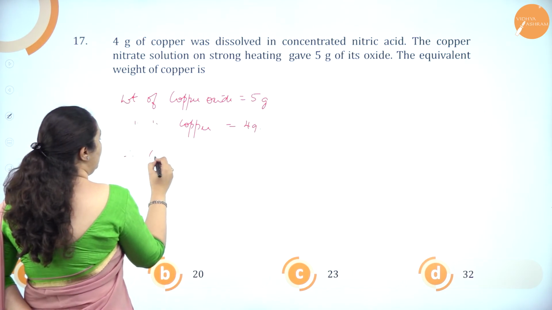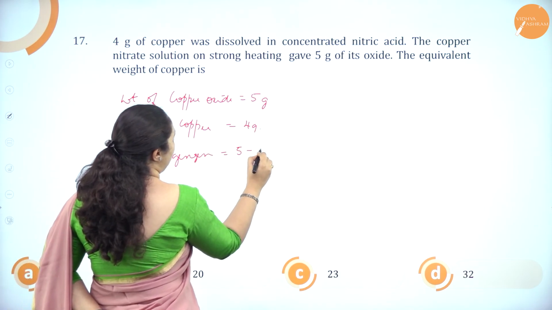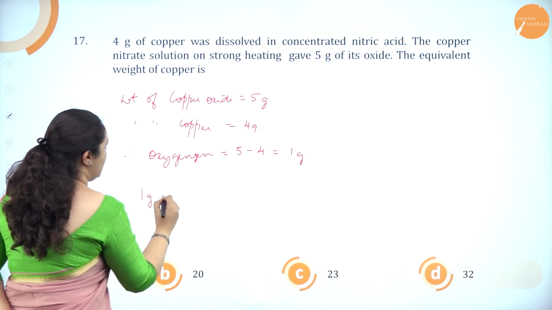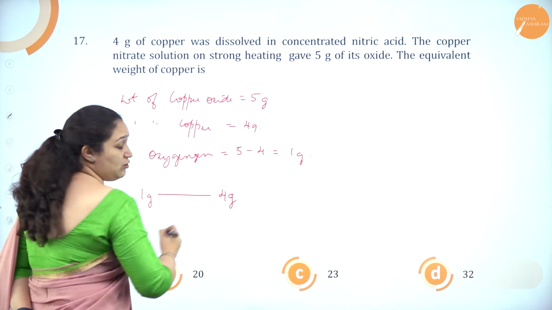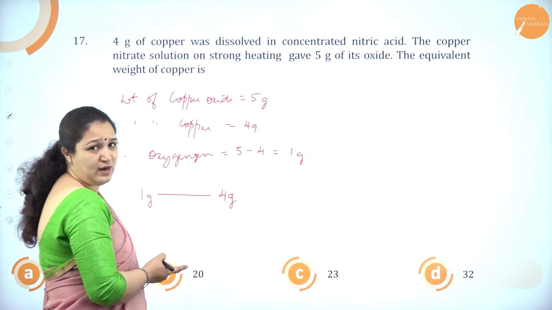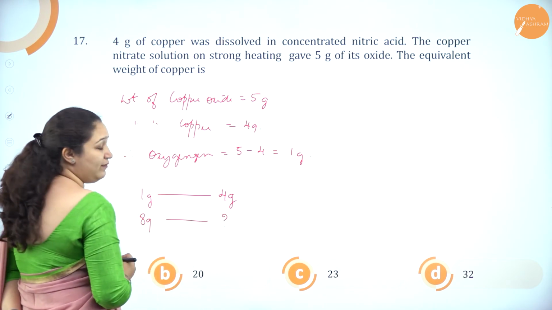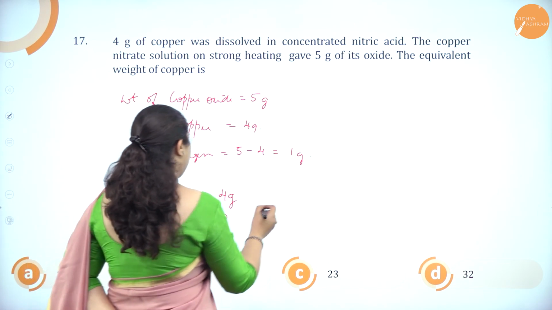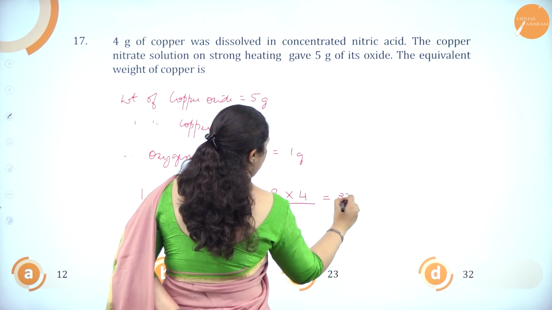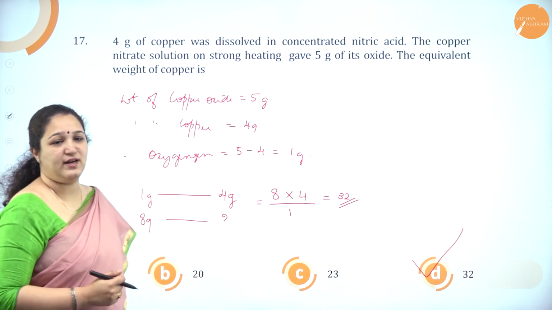Therefore, the oxygen which was utilized is 5 minus 4, which is equal to 1 gram. So 1 gram of oxygen could react with 4 grams of copper. So 8 grams of oxygen will react with how much copper? That's the equivalent weight. So 8 into 4 divided by 1 is 32 grams, and option D, 32, is the correct answer.